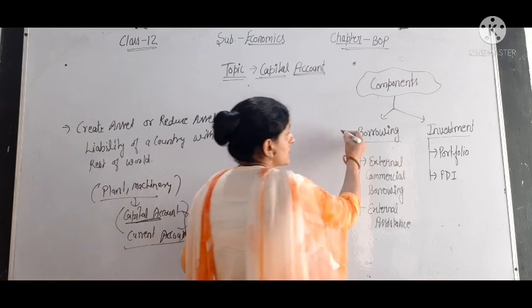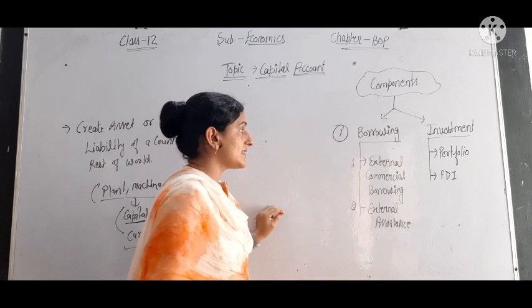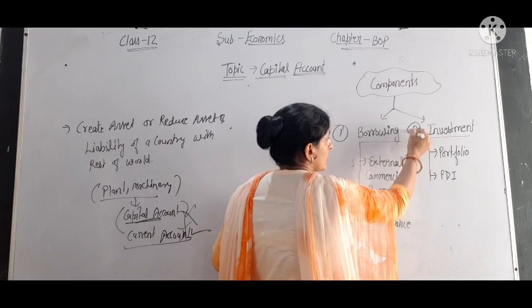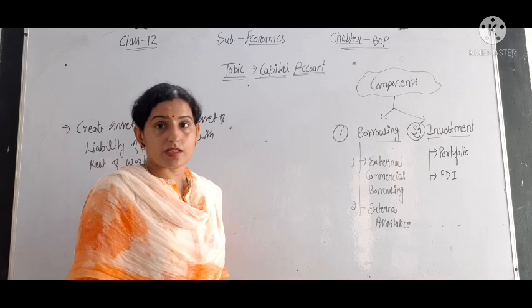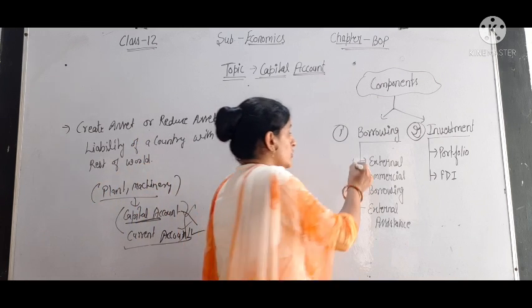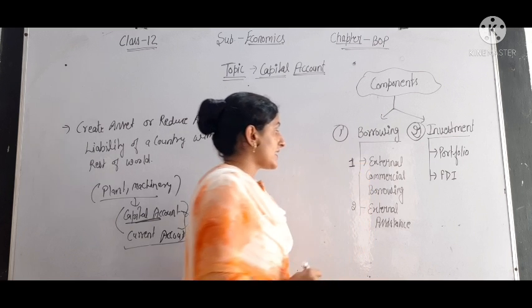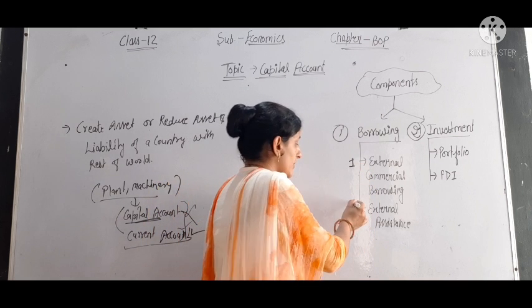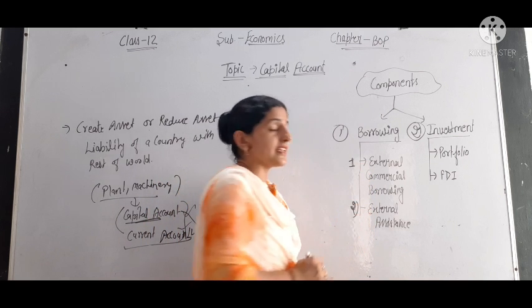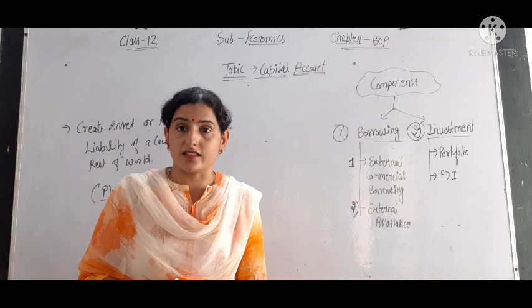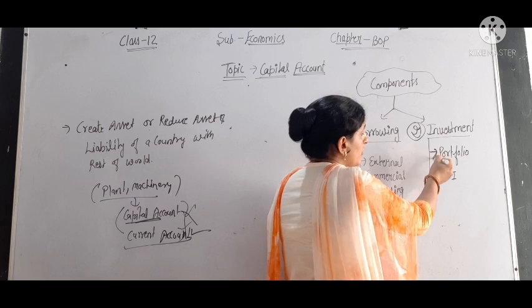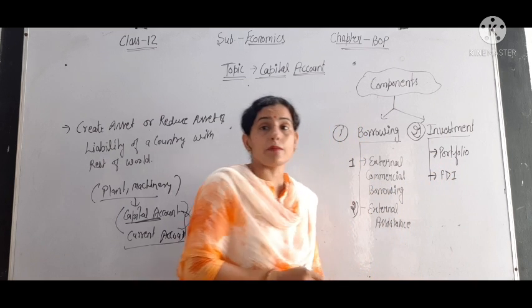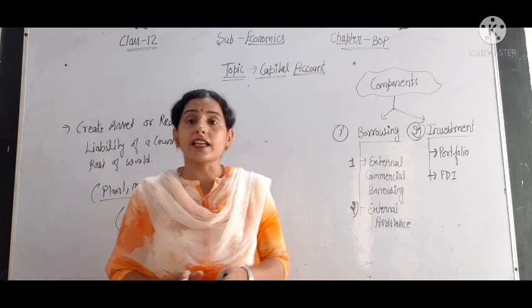So what do we include in the capital account? Mainly there are two components: the first is borrowing and the second is investment. Borrowings are of two types: external commercial borrowing and external assistance. Investment is of two types: portfolio investment and FDI, foreign direct investment.